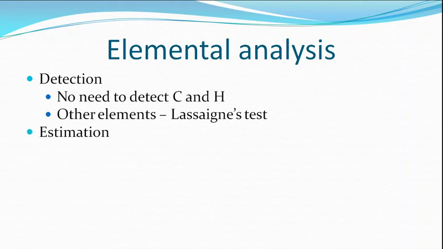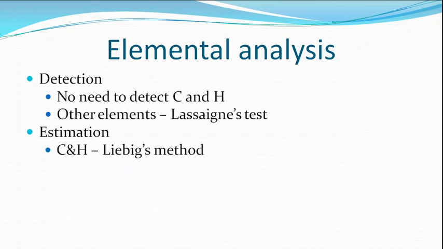The second part in element analysis is estimation. To calculate the molecular formula, we need the percentage composition of each element. Then only can we calculate the molecular formula. Therefore, estimating each element's percentage composition is another important task in element analysis.